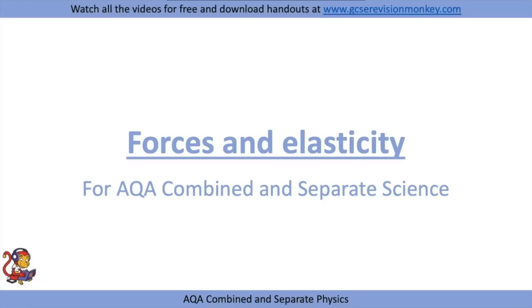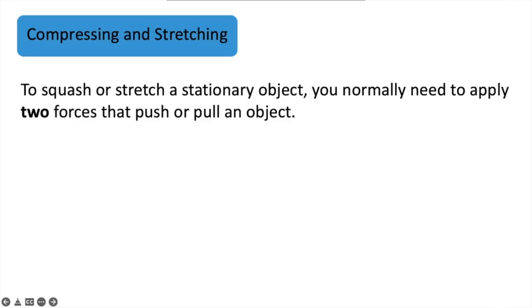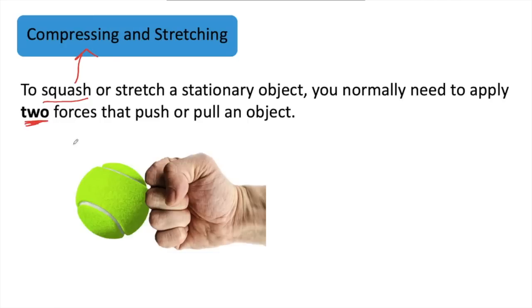Forces and elasticity. To squash or stretch a stationary object, you need to apply two forces that push or pull the object. The other word for squash is to compress. You need two forces, because otherwise if you just had one force applying against the object, that would cause the object to accelerate in the direction of the force, because force equals mass times acceleration.